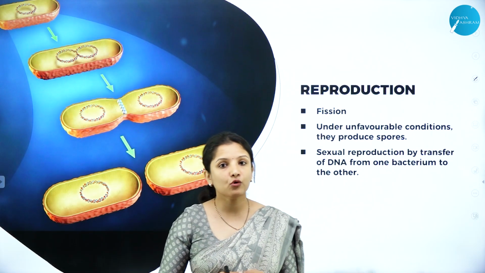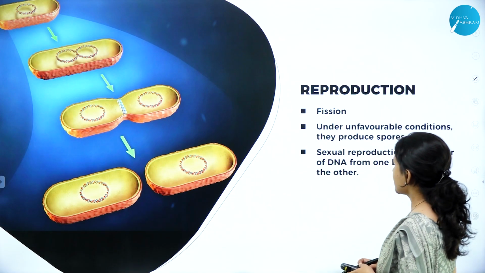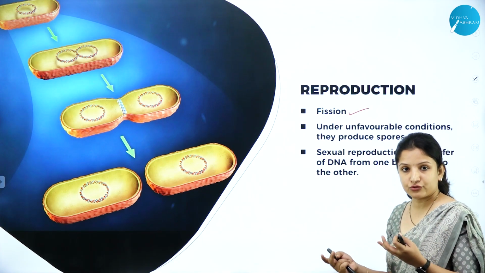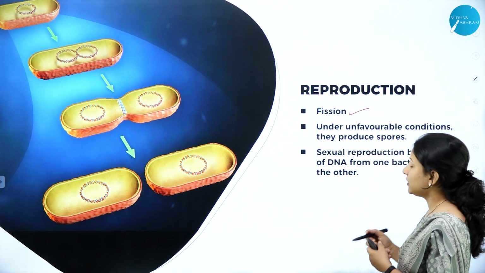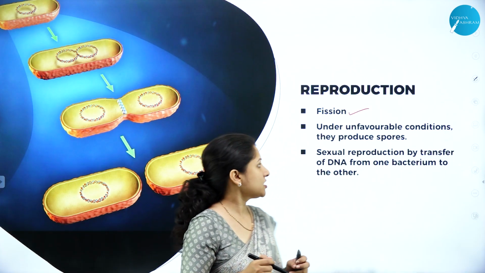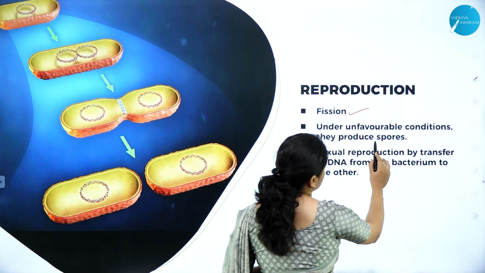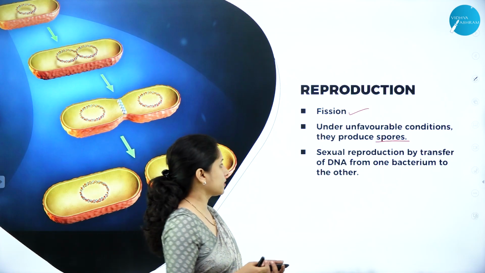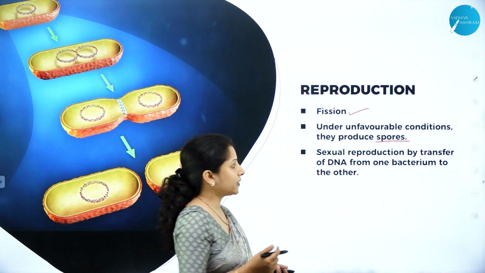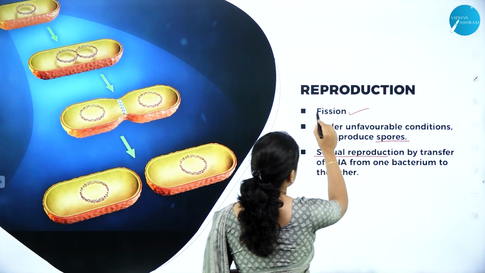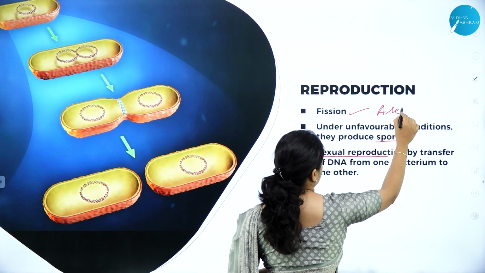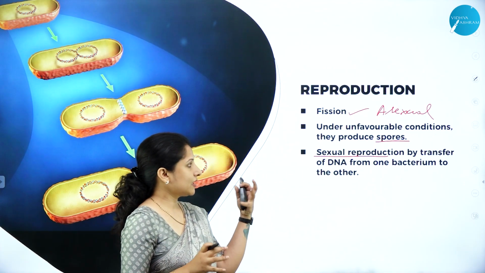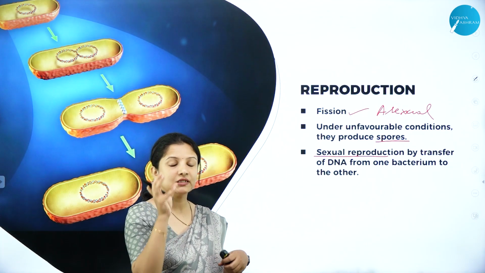Next, talking about the mode of reproduction. Reproduction is either asexual, that is by fission, wherein one cell splits into two and multiplies. And under unfavorable conditions, they produce spores. These spores, whenever favorable conditions come, germinate and produce a new organism. Next, they also reproduce by the sexual reproduction method. So this is the asexual method, fission. And in the sexual reproduction method, they transfer their DNA, which is the genetic material.